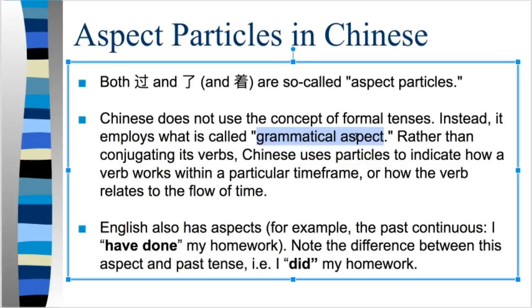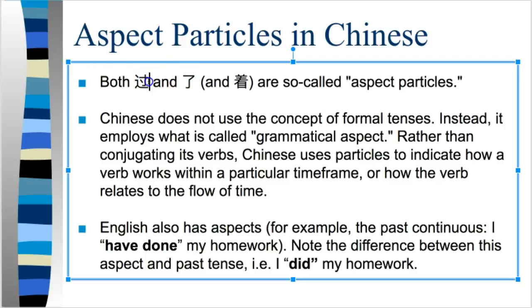English also has aspects. You can think about, for example, the past continuous aspect in English. I have done my homework, which is equivalent to le. 我做了我的功课 is equivalent to saying I have done my homework. Notice the difference between that kind of aspect, grammatical aspect, versus tense, like saying I did my homework, right, which would be past tense. So these are slightly different in meaning. The past continuous is a completed action that happened in the past. But le is also a kind of completed action that happens at a specific time.